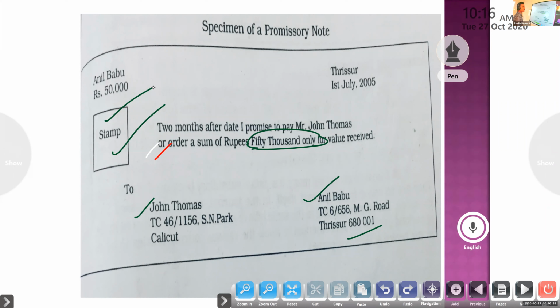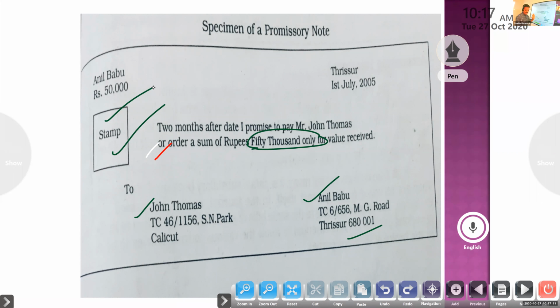So what do you mean by promissory note? It is a promise by the maker or the buyer to make the payment in future. It is an instrument in writing containing an unconditional undertaking, signed by the maker, to pay a certain sum of money only to the creditor or to the order of a certain person. That is a promissory note.